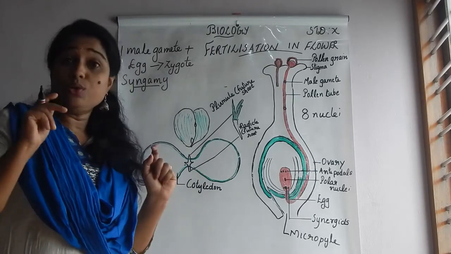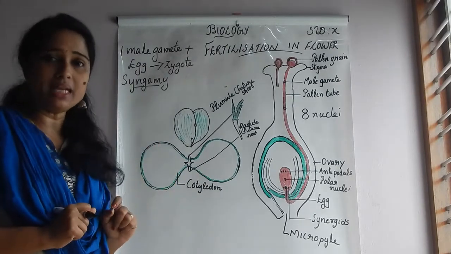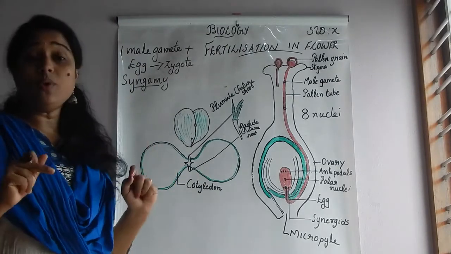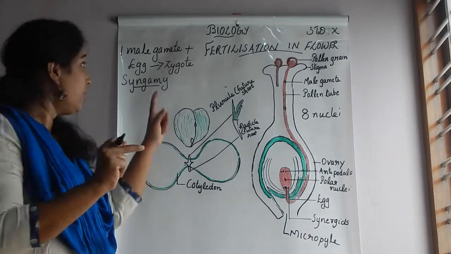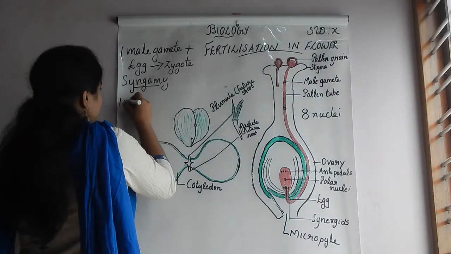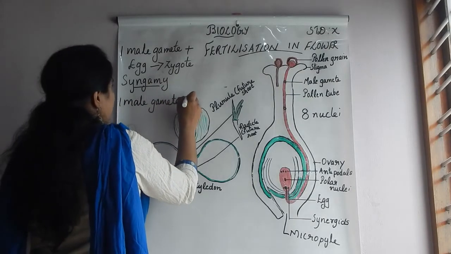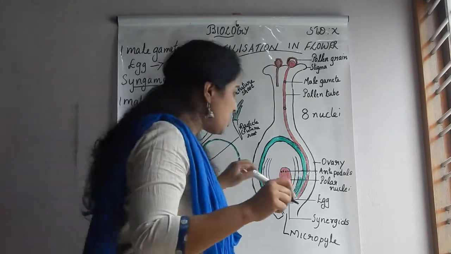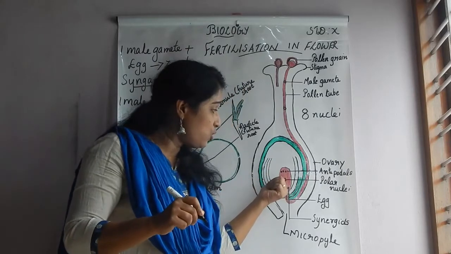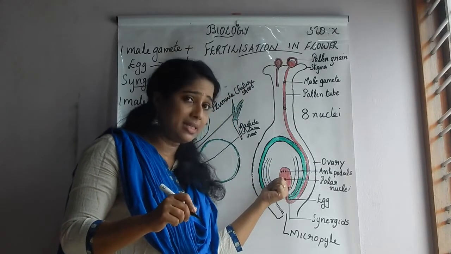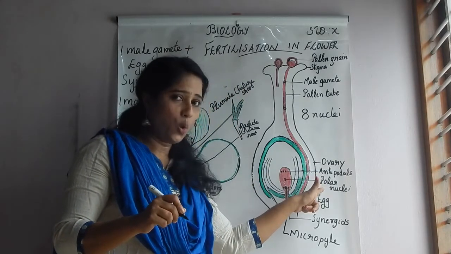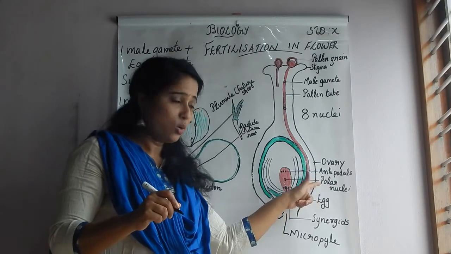Clear? Then you know one more male gamete is left, isn't it? So what will happen to that male gamete? The second male gamete combines or fuses with, could you see two cells or two nuclei there? Their name is polar nuclei. Could you see it very clearly?